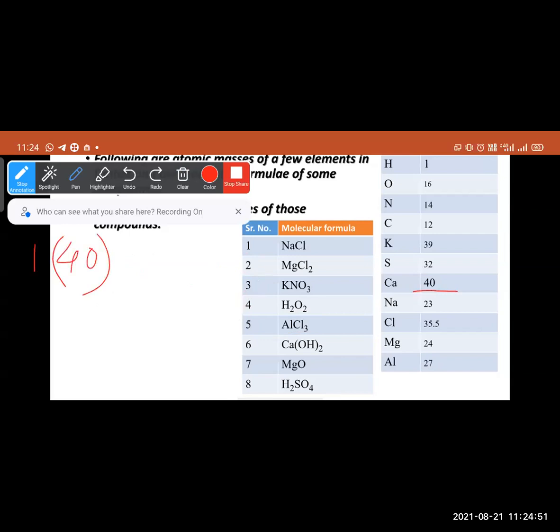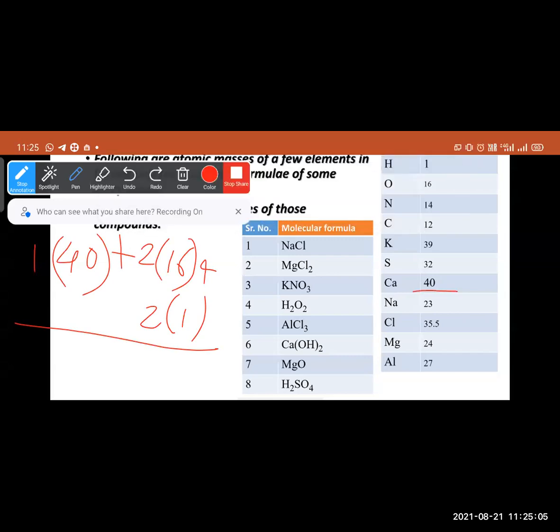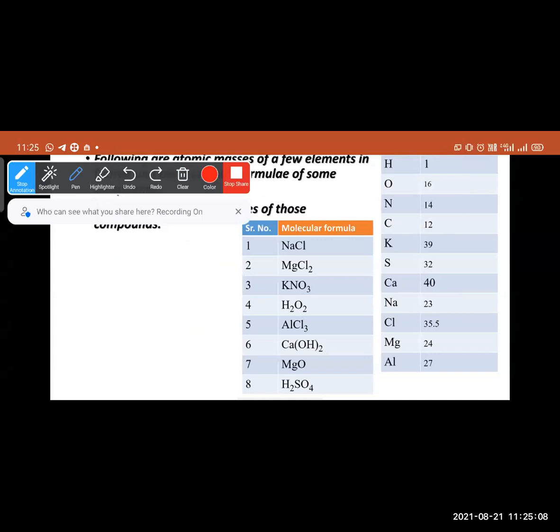Number of atoms is 1, plus oxygen 2 into 16, plus hydrogen 2 into 1. So that will be the answer for Ca(OH)2. Next is magnesium oxide. Magnesium atomic mass is 24. 1 into 24 plus oxygen 1 into 16. So that will be the answer for magnesium oxide.